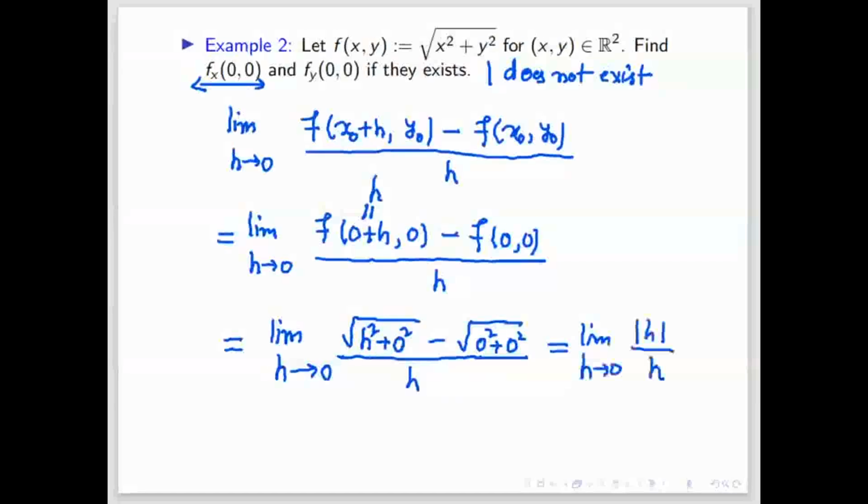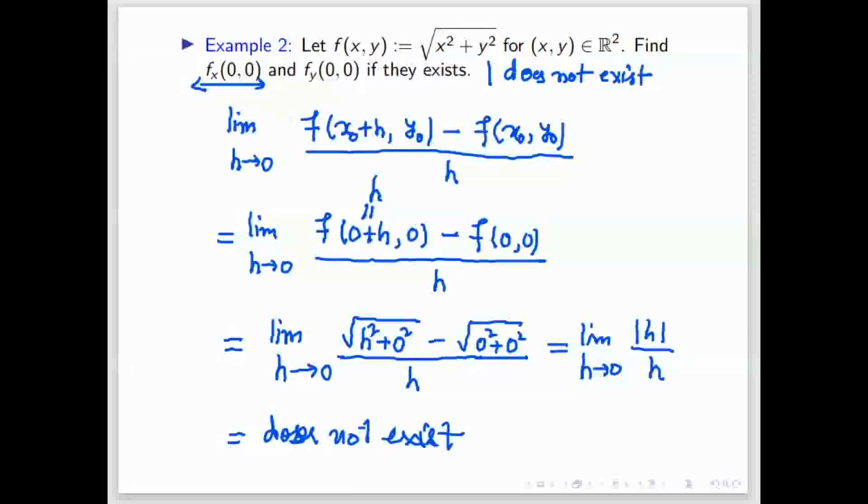So the question is, if this limit exists, then we'll say the partial derivative with respect to x exists. Is this limit existing? No, sir. If you take the left hand limit and right hand limit, both are different. One will come plus 1, another one will come minus 1. So this limit does not exist. That means the partial derivative will also not exist.